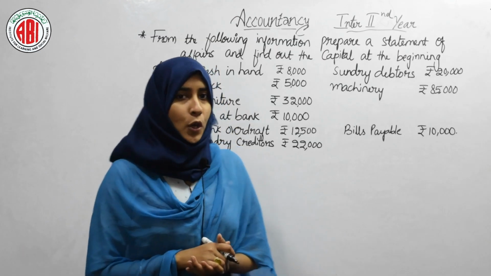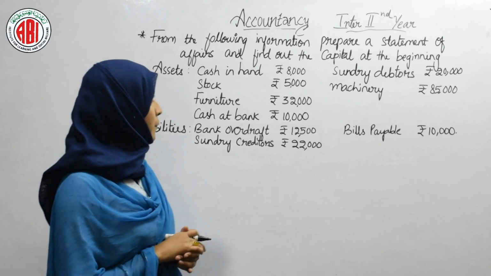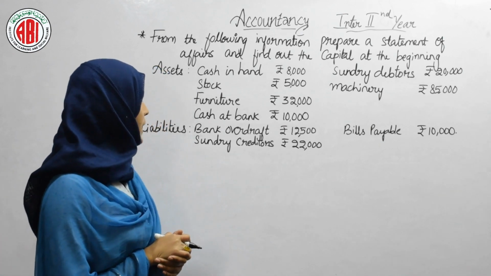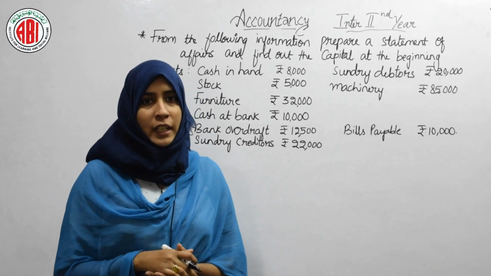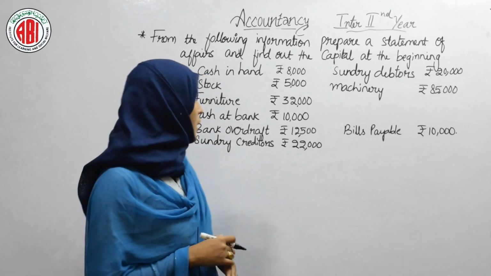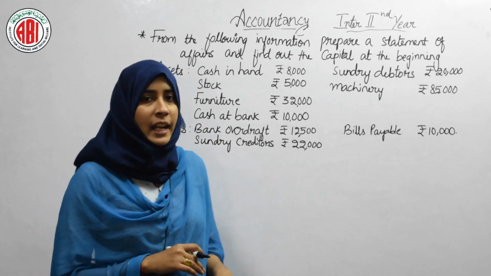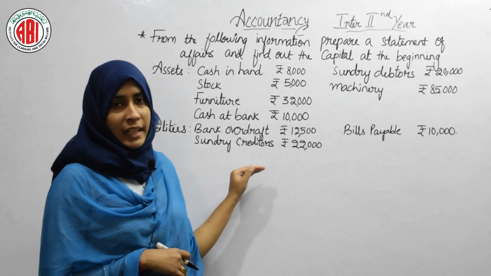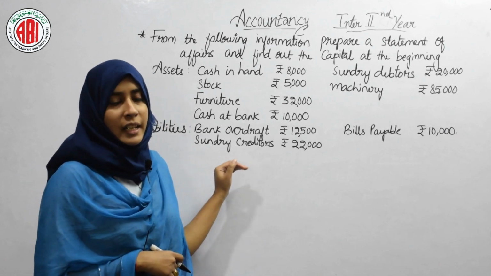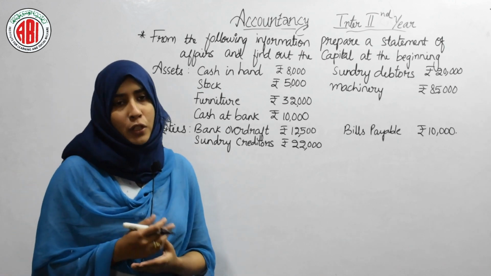Let's see our first problem, that is, from the following information prepare a statement of affairs and find out the capital at the beginning. So, here we just need to find out the capital at the beginning of the year. Here we can see that assets and liabilities have been differentiated. He has given assets and liabilities at different sides, so we need not distribute them.